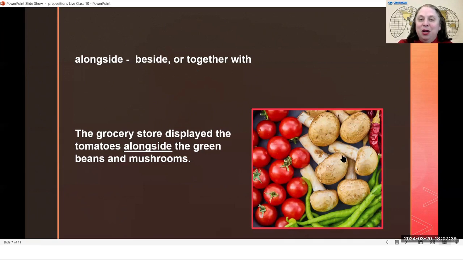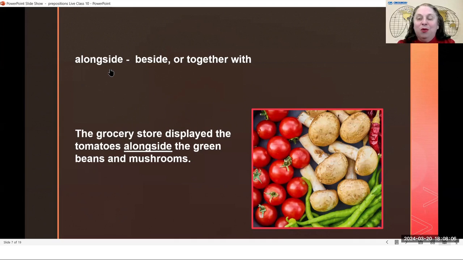They are next to each other. They are beside. I think that most of the time in America, I'm not sure about other English-speaking places, we would say that the tomatoes were displayed next to or beside the mushrooms.